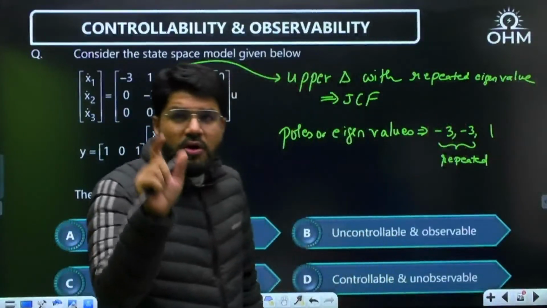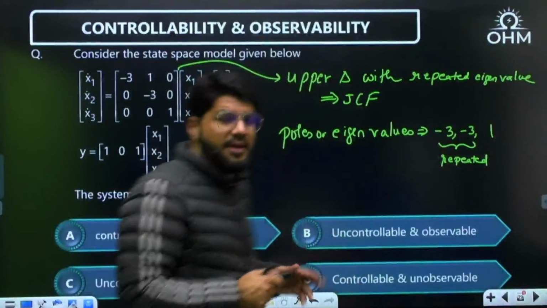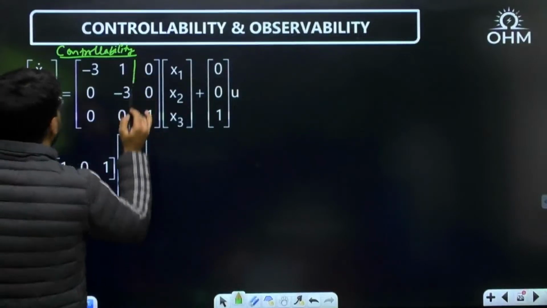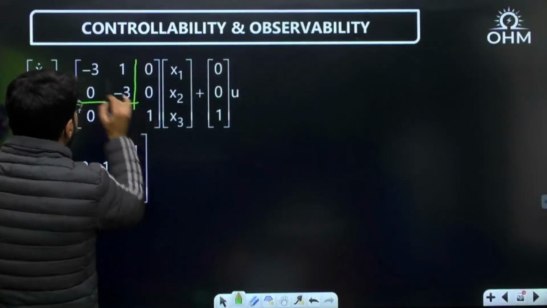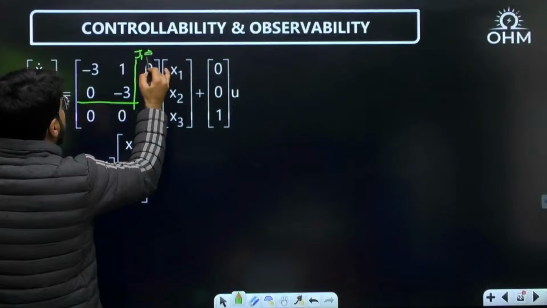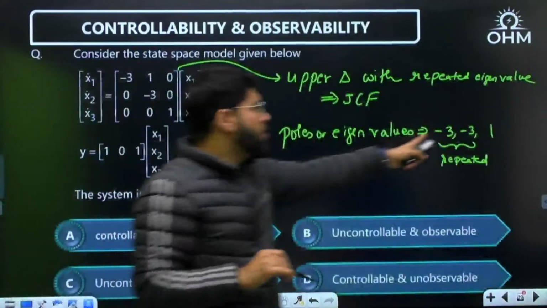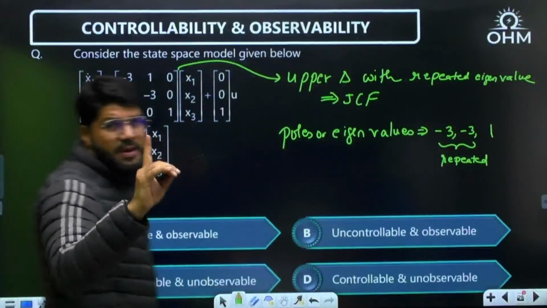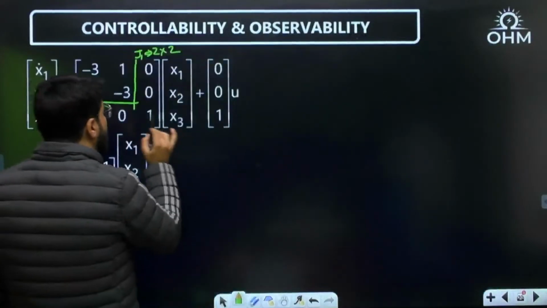So one Jordan block contains one particular eigenvalue. One Jordan block will contain the eigenvalue -3, but because it is repeated, it will be known as a 2 cross 2 Jordan block. What is the next eigenvalue? The next eigenvalue is 1. It is coming only one time, so it will have a 1 cross 1 Jordan block.